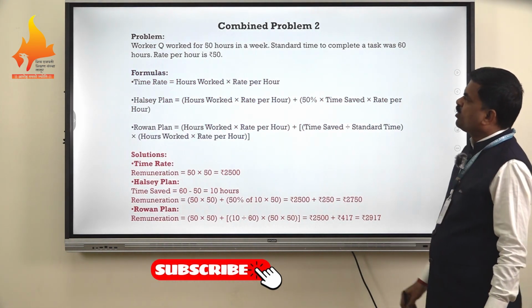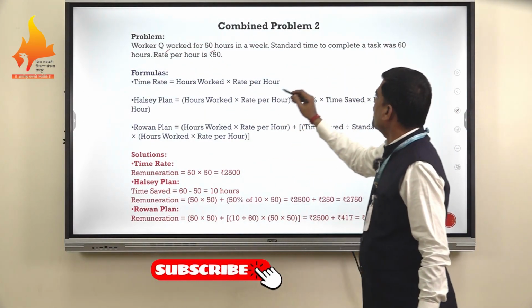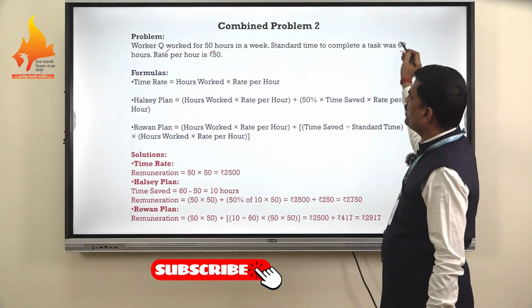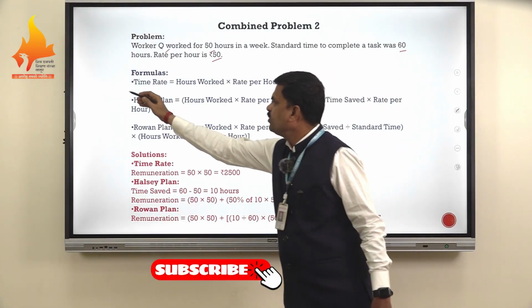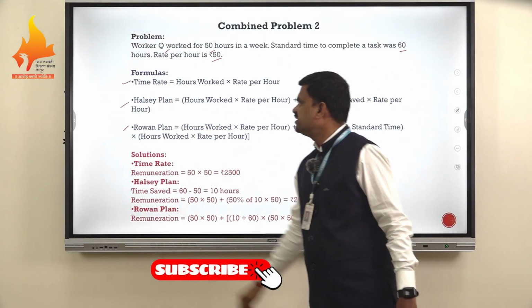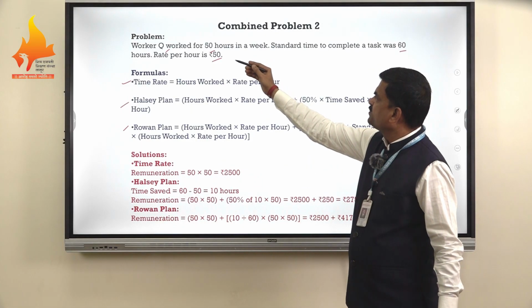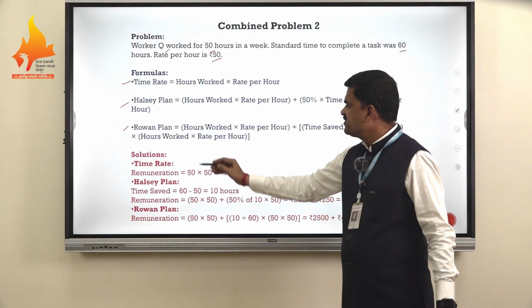Now another combined problem. Q is the worker. 50 hours in a week is the time taken, and the standard time given to the job is 60 hours. The rate per hour is 50. These are the formulas which we have used under the three plans. Under time rate, the worker has taken 50 hours to complete the job and the rate per hour is 50.